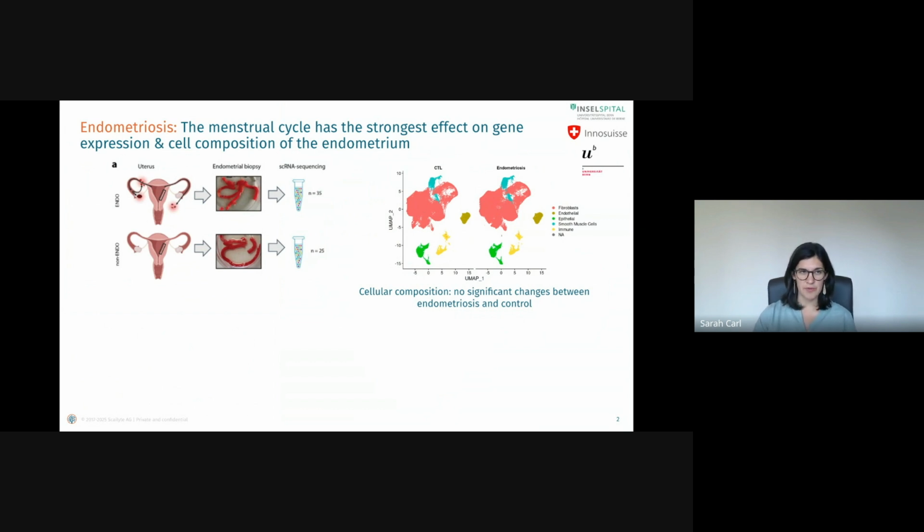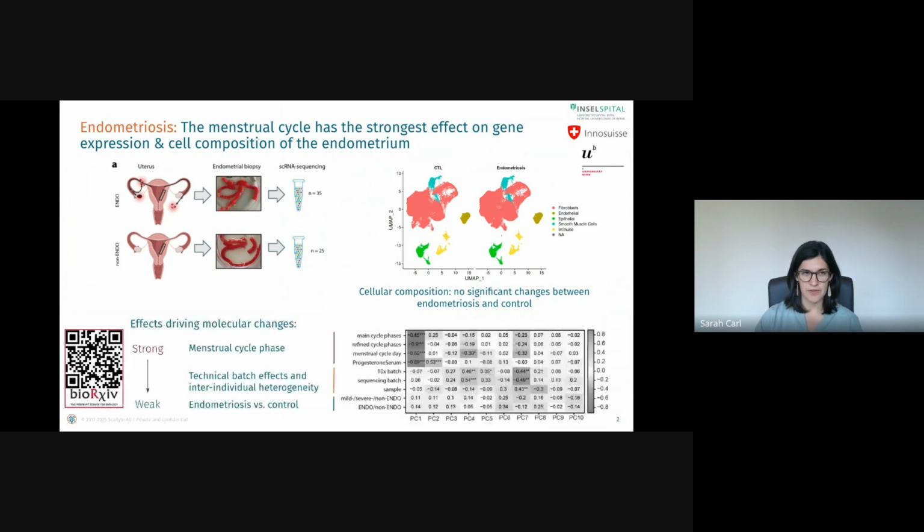And one of our first observations was that we couldn't see any significant differences between endometriosis and control in terms of the frequencies of major cell types. So it was clear that there wasn't a major shift in cellular composition in endometriosis.